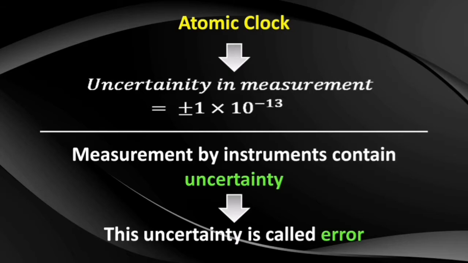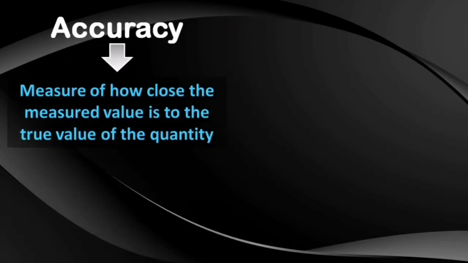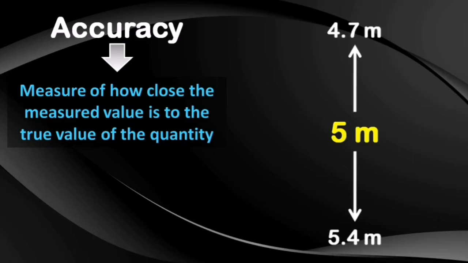So let's see what these terms mean. Accuracy, in simplest words, is a measure of how close the measured value is to the true value of the quantity. For example, let's say the true length of a particular item is 5 meters. Person A measures this length as 4.7 meters, while another person, B, measures it as 5.4 meters.